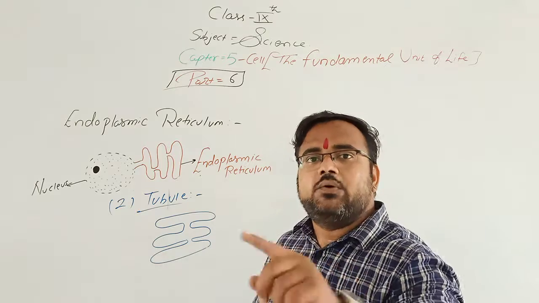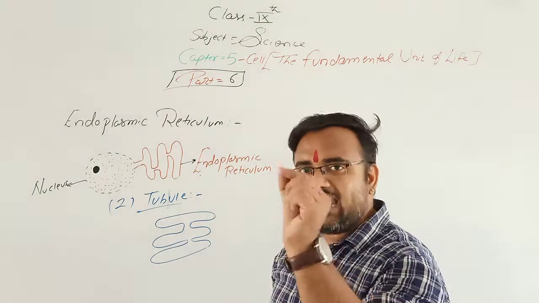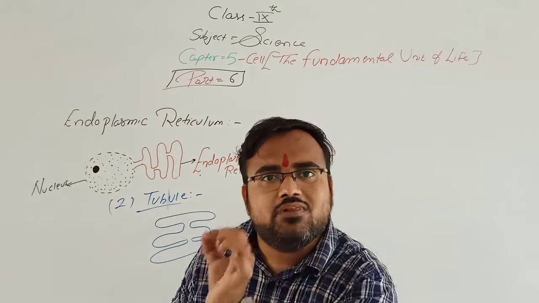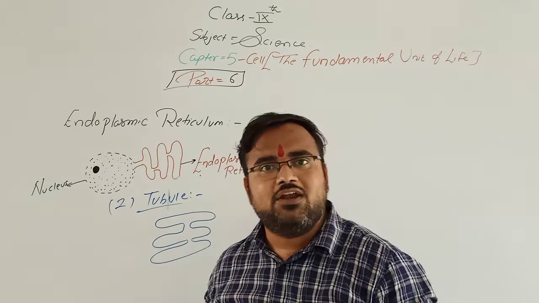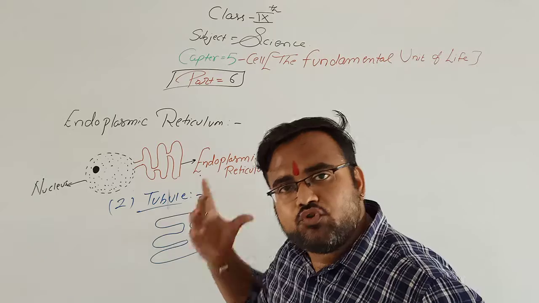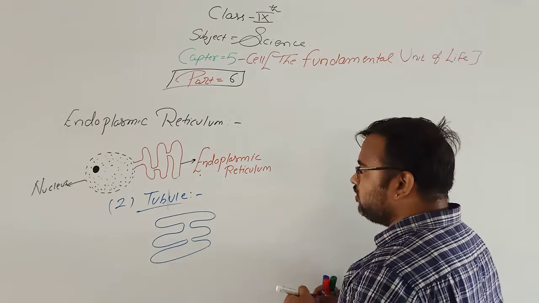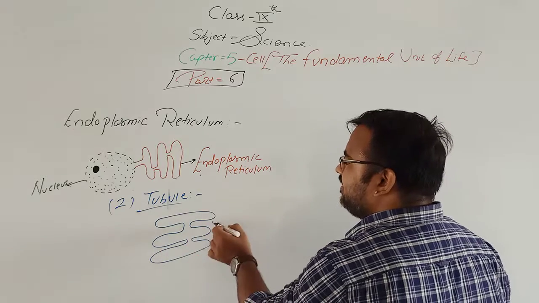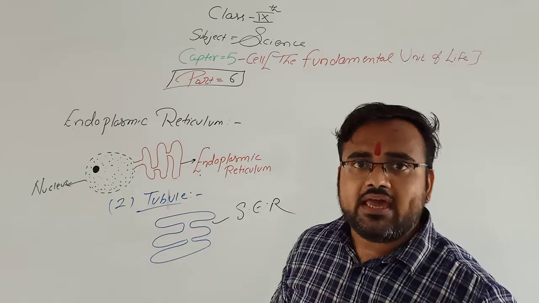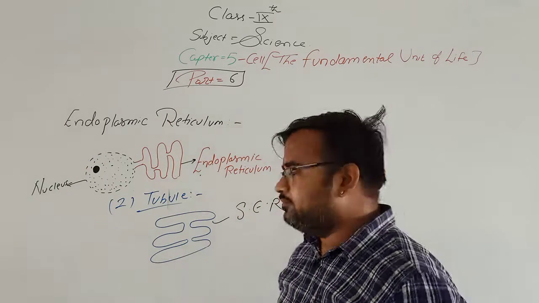We can correct it. If the cistern contains ribosomes, that means granules, we can use common sense: if the granules are present, that would be rough endoplasmic reticulum, and if the granules are absent, that means the ribosomes are absent, then it is smooth endoplasmic reticulum. Since the ribosomes are absent here, this would be smooth endoplasmic reticulum, and the cistern would be rough endoplasmic reticulum.